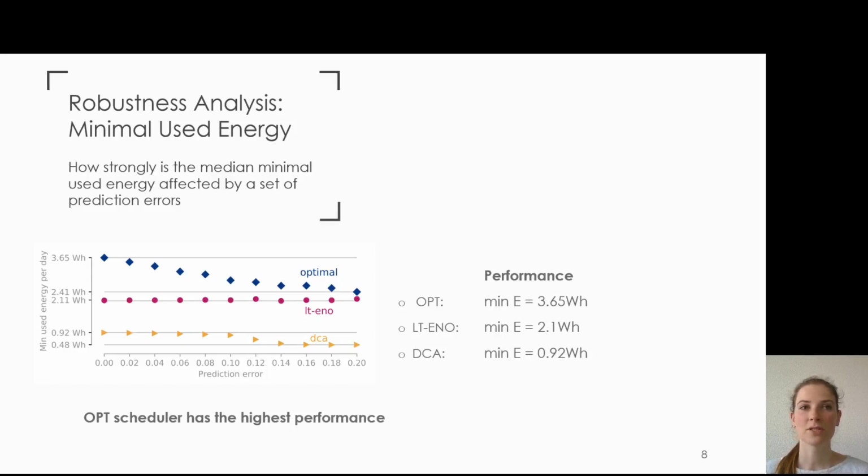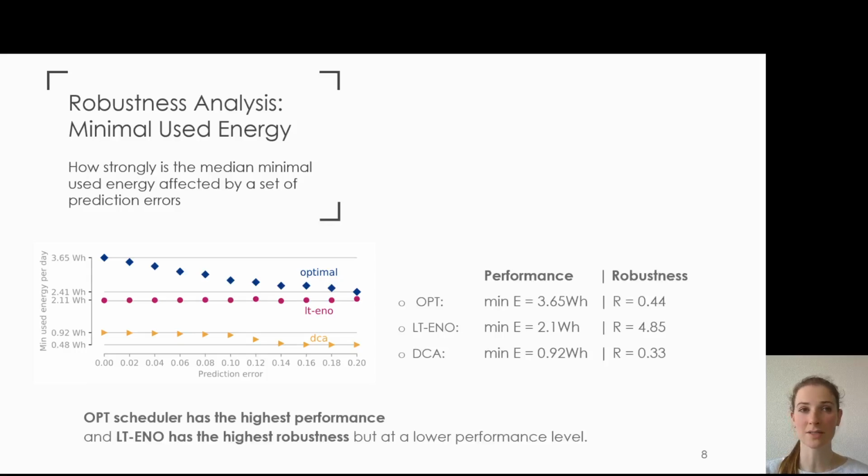If the scheduler is robust, and thus the effect of prediction errors is small, then the minimal used energy will not change much with varying prediction errors. So, the flatter the curves are, the more robust the scheduler is. We evaluate the robustness metric for these 3 schedulers and find that the LTENO scheduler has the highest robustness, but at a lower performance level than the optimal scheduler.